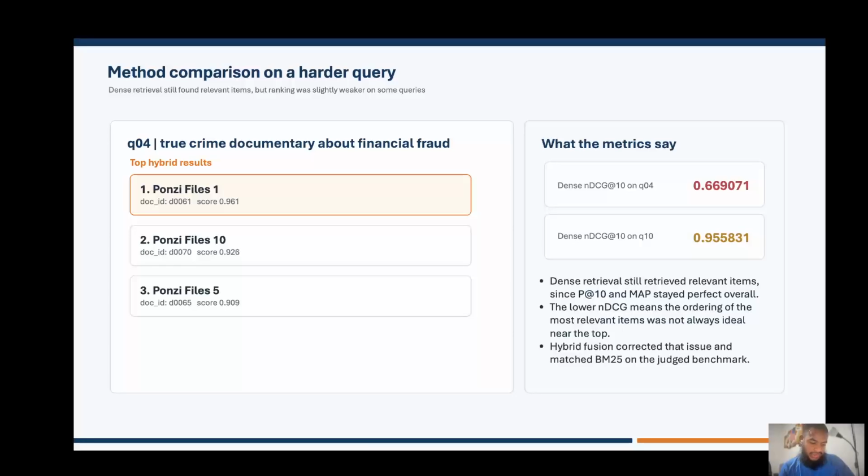This is a good example of why I use a hybrid design, because dense retrieval adds semantic strength, but BM25 still helps when the query has very exact information terms like financial and fraud. Combining them gives a more suitable final ranking.